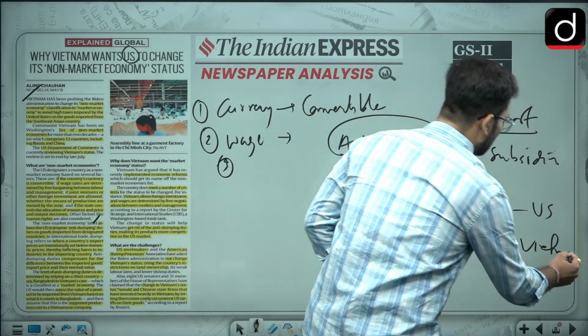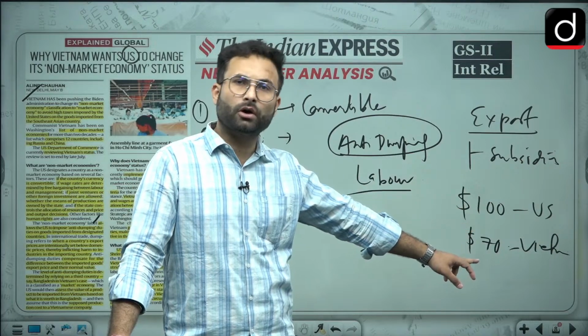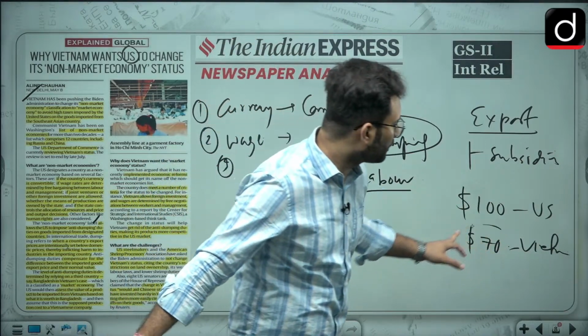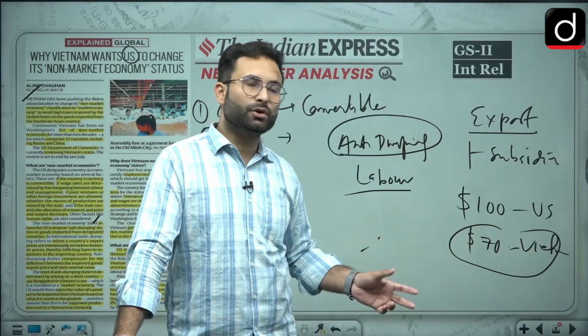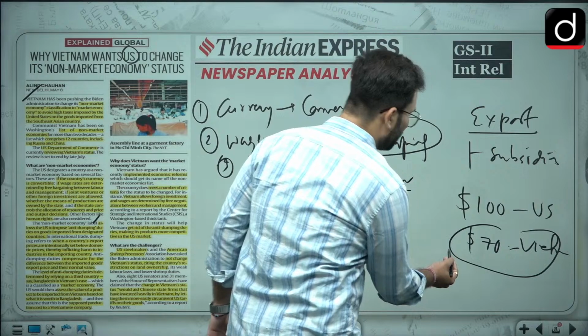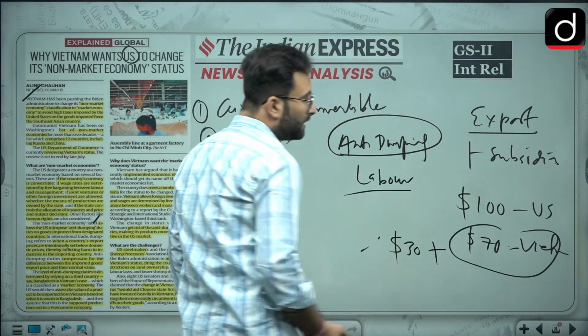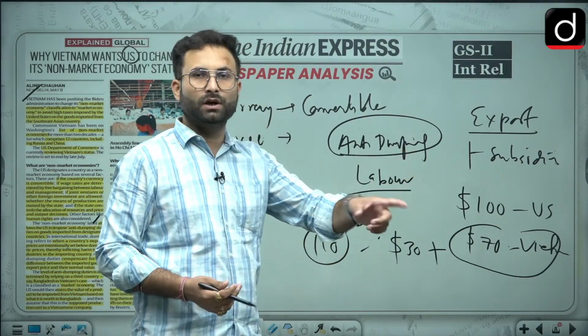Now the product Vietnam is sending to the USA at $70 or $80, obviously the domestic market will be occupied by this particular product. To avoid that, what they are doing is going for anti-dumping duties. They will add a tax or duty on this particular thing. Let's say they will add a duty of nearly $30, so that will be $110 and ultimately the USA's domestic product will be cheaper over there.